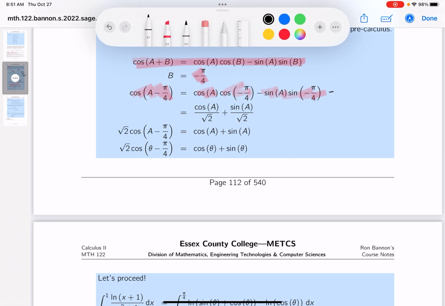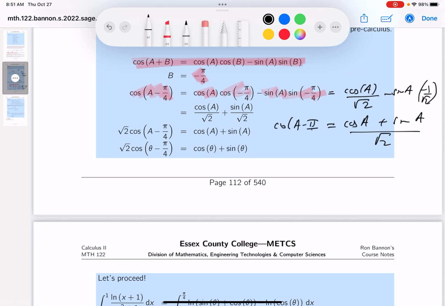It's pretty easy to evaluate this over here. So it's cosine of A, and the cosine of minus pi over 4 is just 1 over root 2. So I can put the root 2 over here. And then what do you get? You get minus sine A, and the sine of minus pi over 4 is minus 1 over root 2. So I get something that looks pretty simple over here. I get cosine A plus sine A over root 2. And what's that equal to? That's equal to the cosine of A minus pi over 4. So what do you do now? Multiply both sides by root 2, and you get this over here.